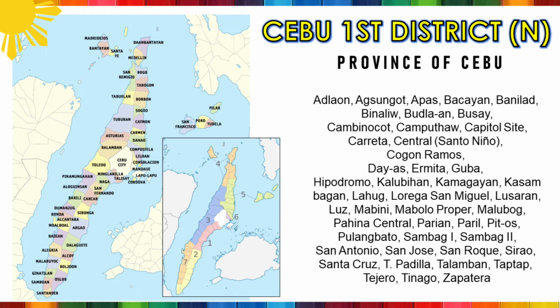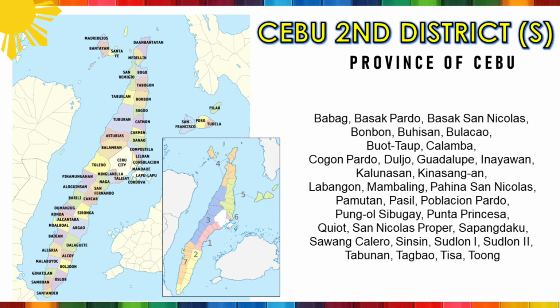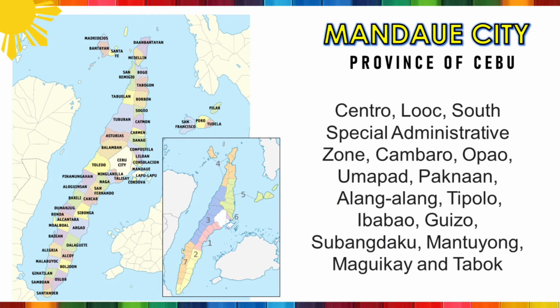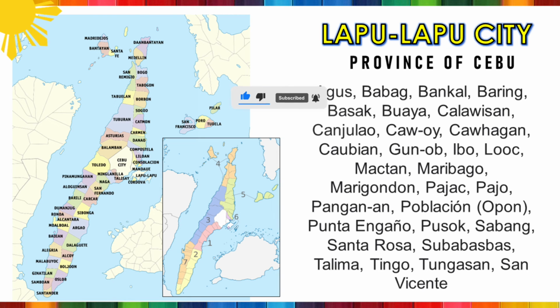The Cebu City 1st District is composed of the following barangays: The Cebu City 2nd District is composed of the following barangays: The Lone District of Mandaue City is composed of the following barangays: The Lone District of Lapu-Lapu City is composed of the following barangays: